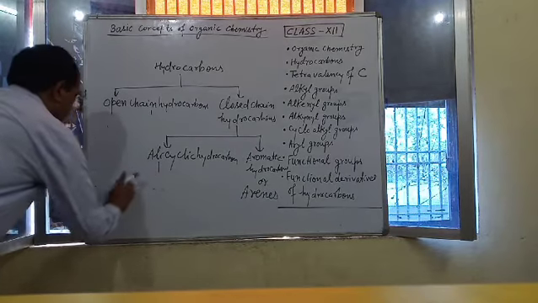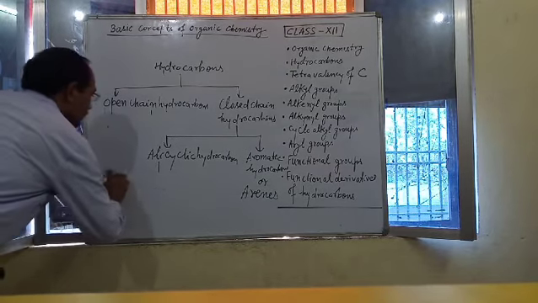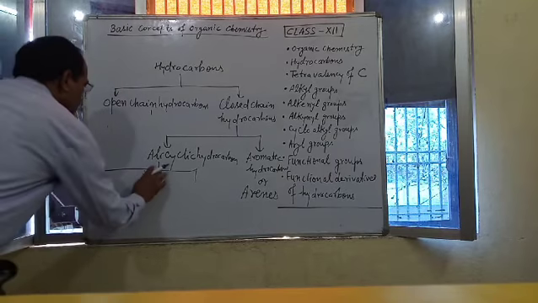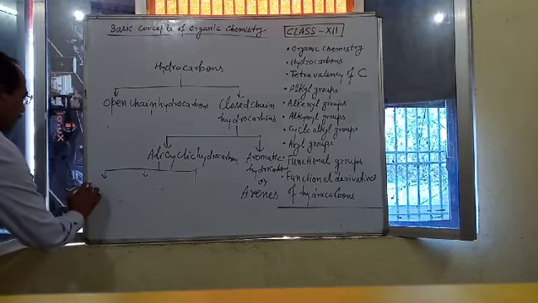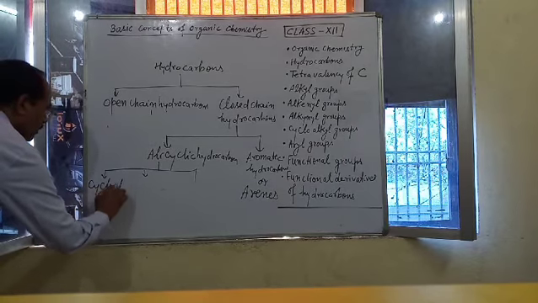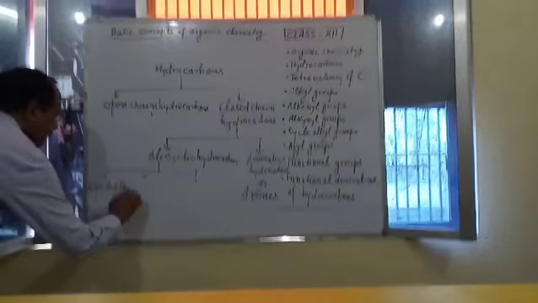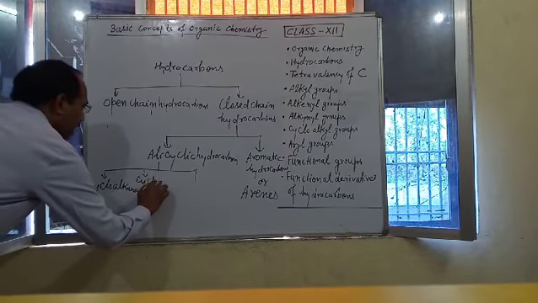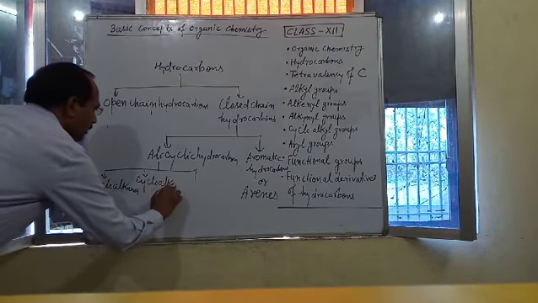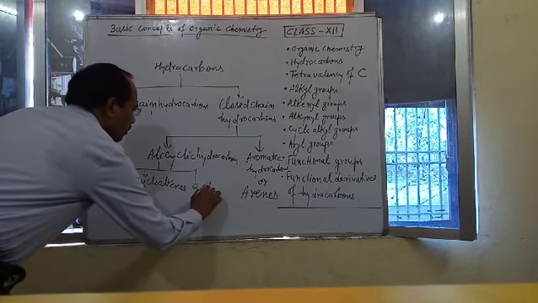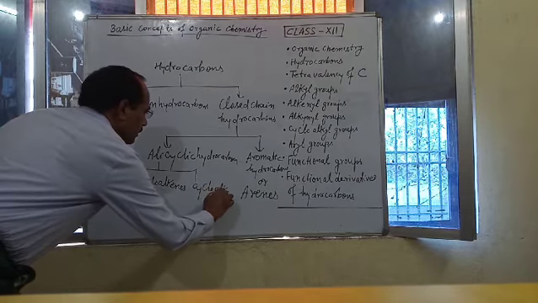Alicyclic hydrocarbons may be cycloalkanes, cycloalkenes, and cycloalkynes.